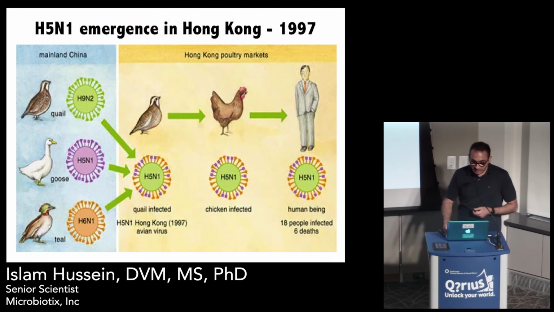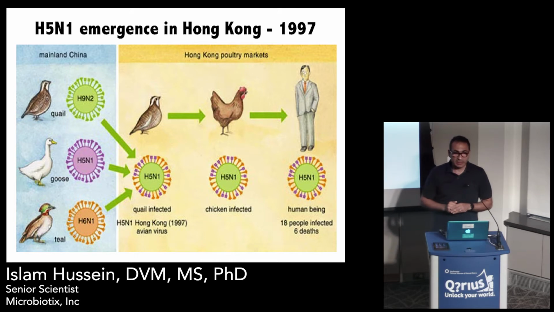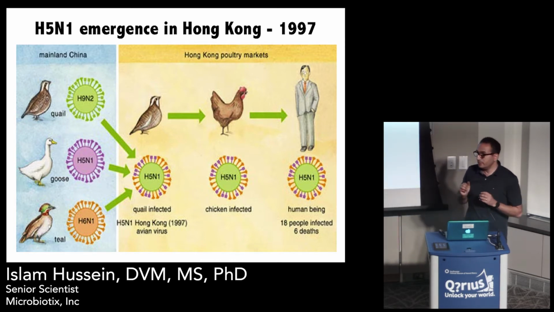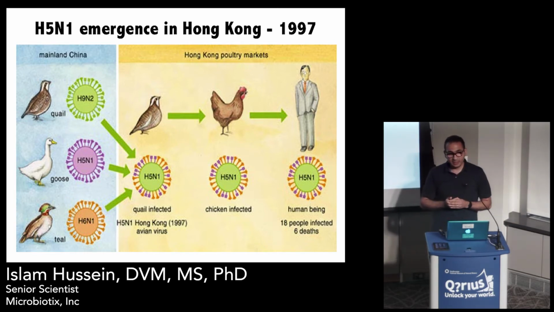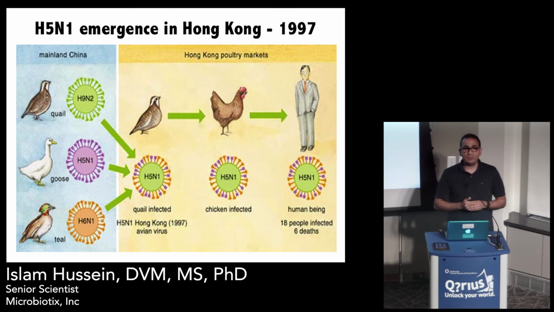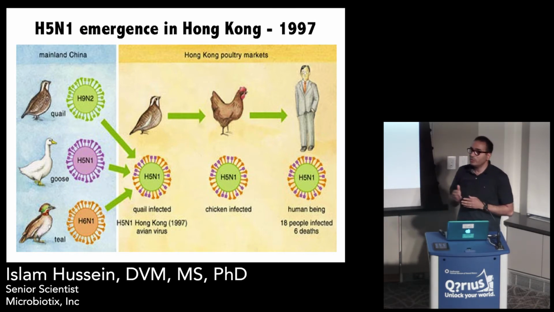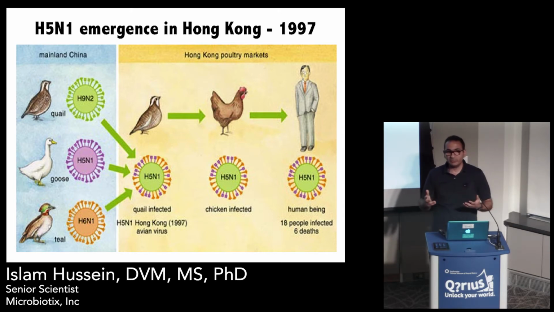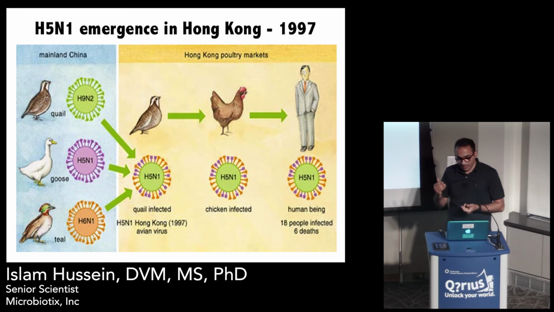We have witnessed several spillover events of influenza viruses to humans. The most famous and one of the most dangerous ones is the one that occurred in Hong Kong in 1997. And since then, maybe you've heard in the media recently about several other spillover events due to other viruses, such as H9N2, H7N9, and H10N8, and it just keeps going.